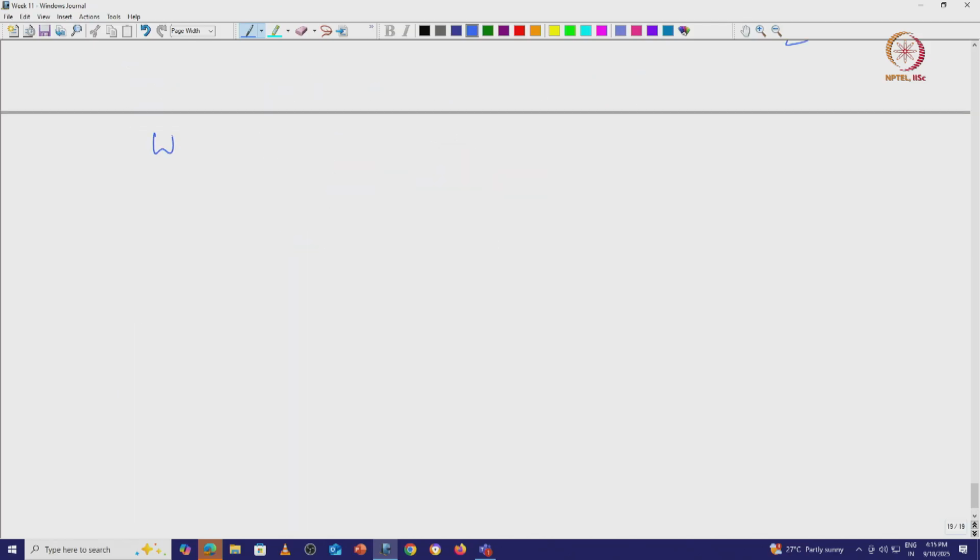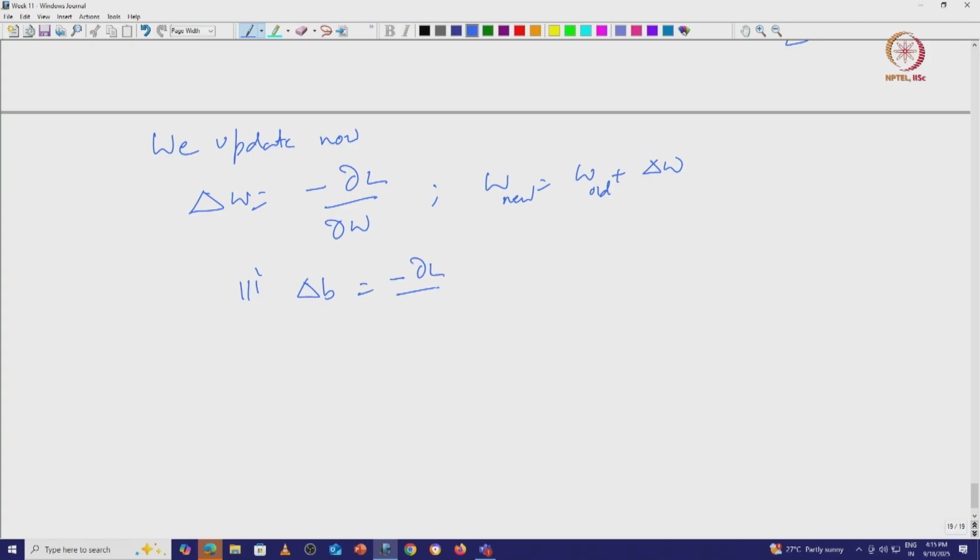So, how do we update now? Delta W is equal to minus delta L by delta W, and the new W can be W old plus delta W. Similarly, delta B is equal to minus delta L by delta B, which is again, so B new can be put as B old plus delta B.